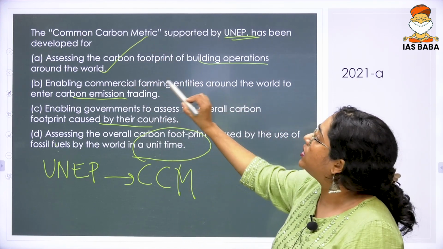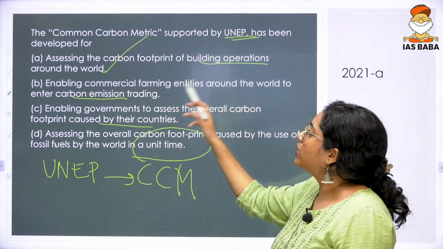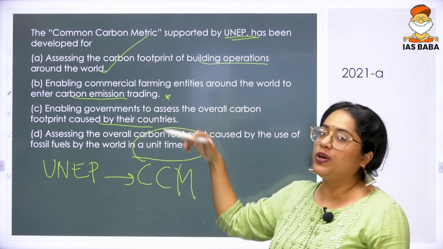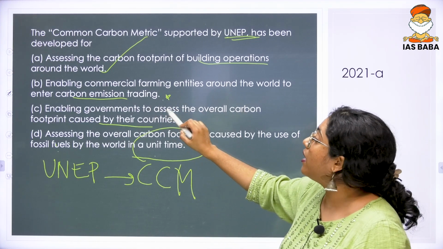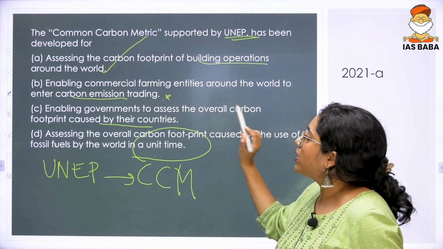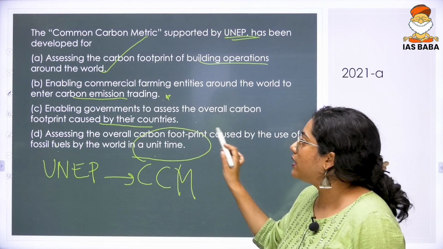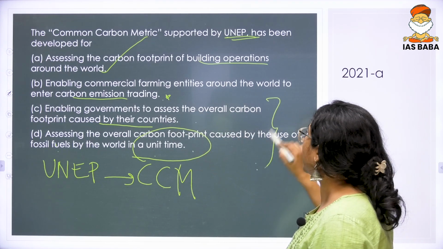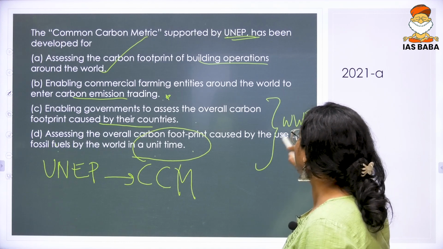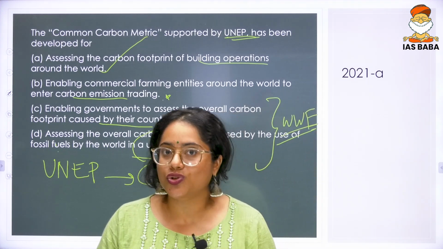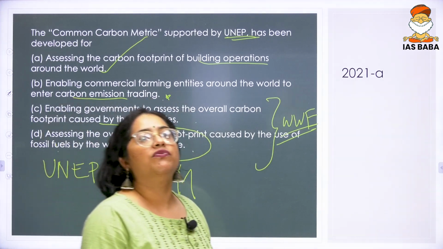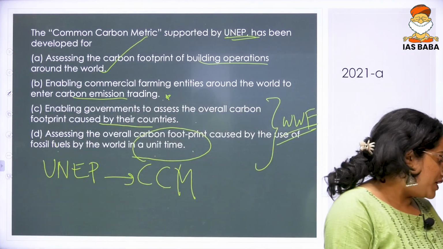Why? Because for commercial farming entities around the world to enter carbon emission trading, we do not have anything as of now with regard to that. Enabling governments to assess the overall carbon footprint caused by their countries, and for this one, both of these activities are actually helped out by WWF, not by UNEP. So the answer to this question is A, assessing the carbon footprint of building operations.